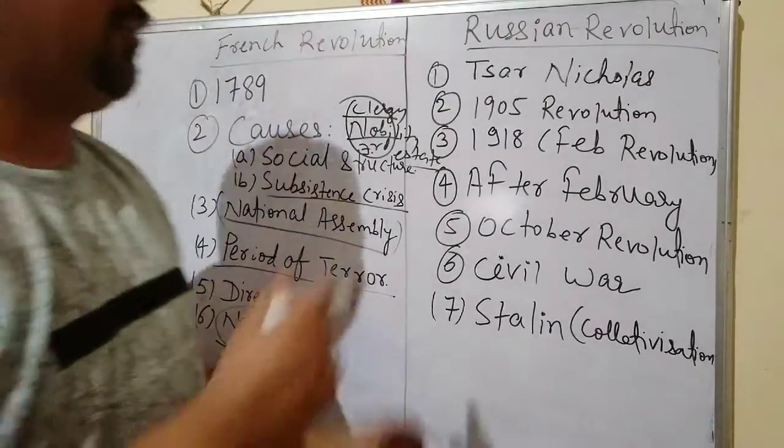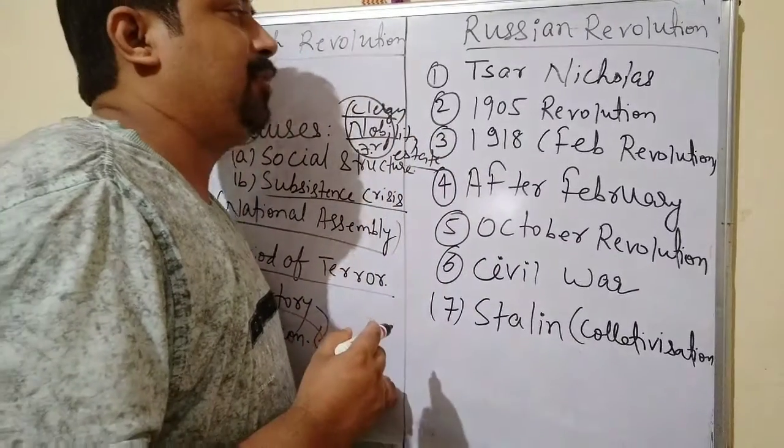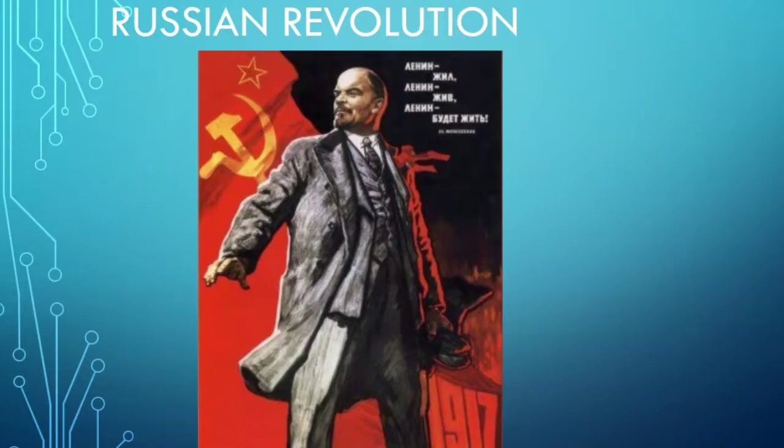Now, we are going to discuss the Russian Revolution. So what was going on in the Russian Revolution? We have to understand that first of all, Tsar Nicholas II was ruling. Tsar Nicholas II was ruling in Russia.